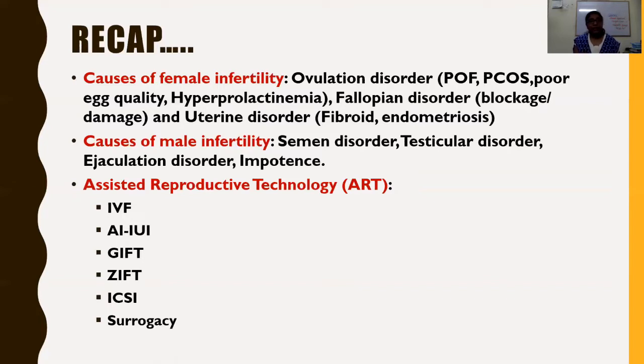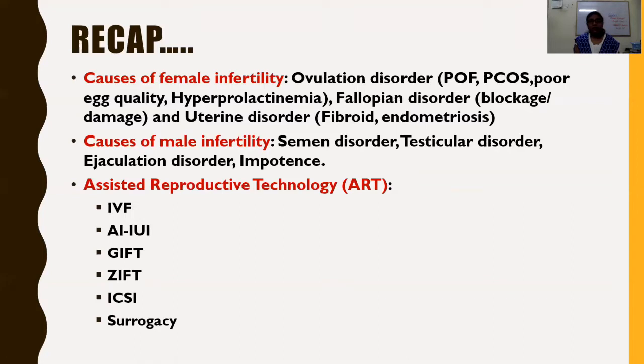ICSI, intracytoplasmic sperm injection. A single sperm is directly injected into the cytoplasm of the egg, that is, into the ooplasm. Surrogacy, we have studied.